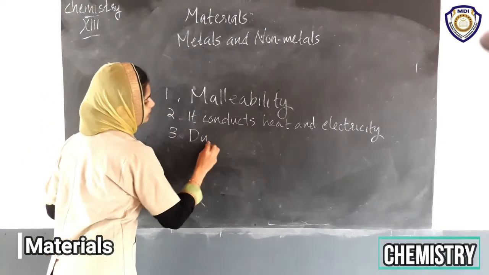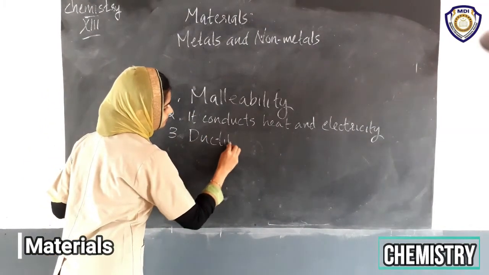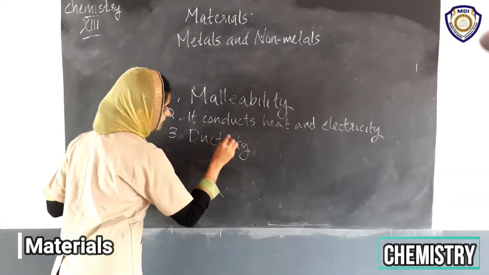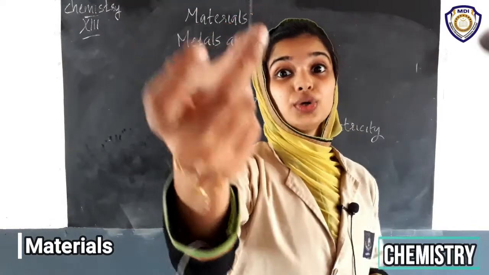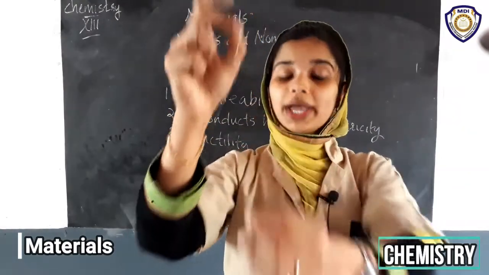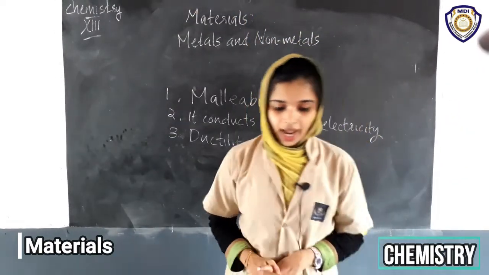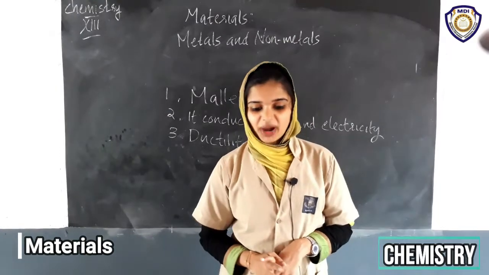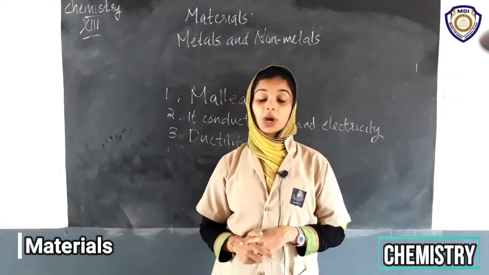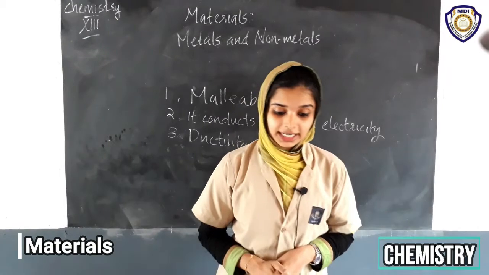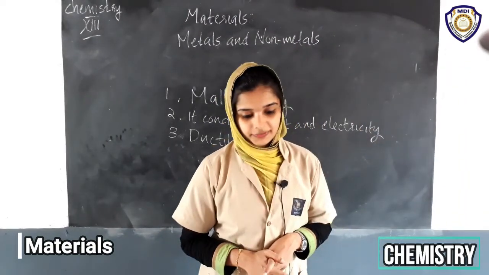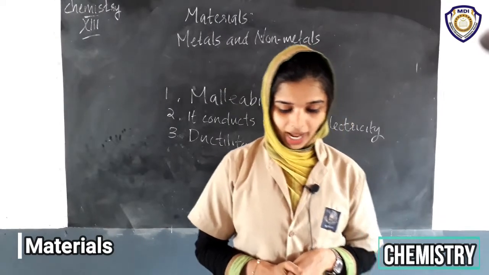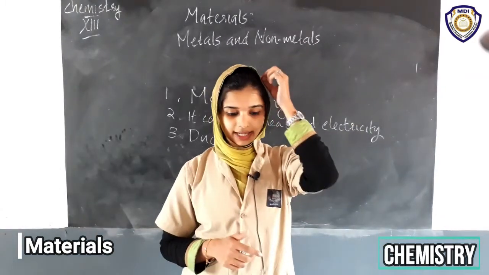What is ductility? It is another property of metal. Metal can be drawn into thin wires, and the property of metal by which it can be drawn into wires is called ductility.